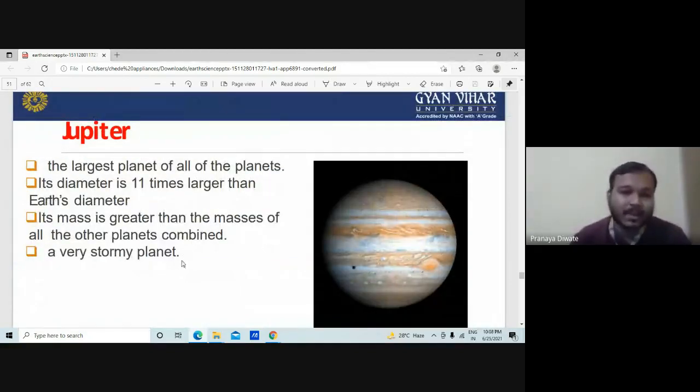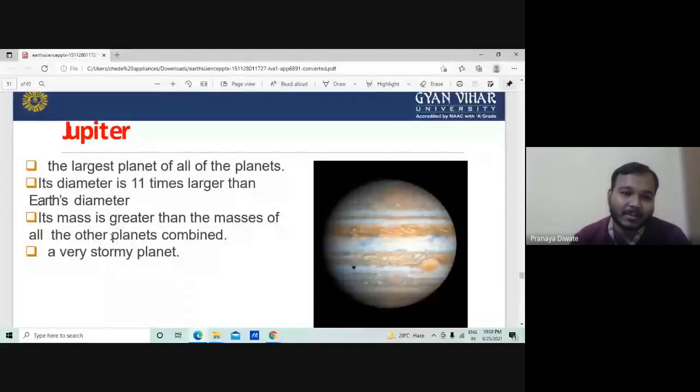The largest planet's diameter is 11 times larger than the Earth's diameter. Its mass is greater than the masses of all the other planets combined. So you can imagine how big the planet Jupiter is. It's a very stormy planet. Storms are very common.